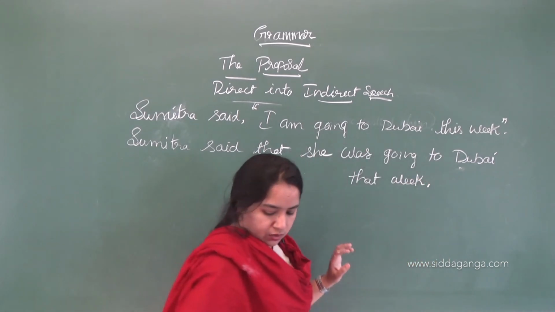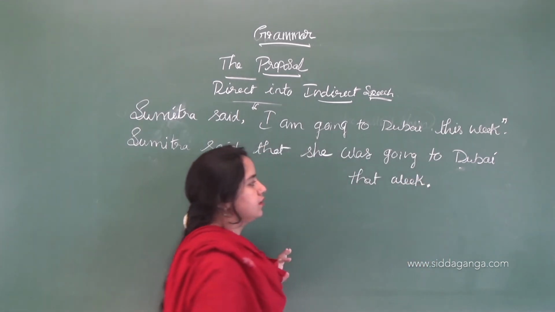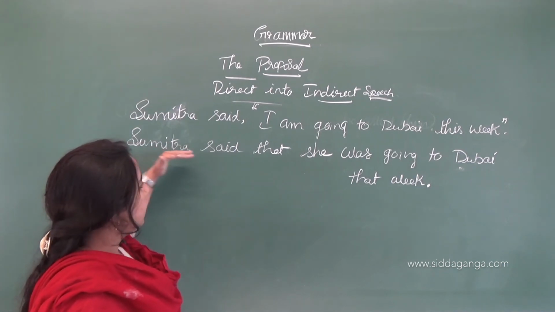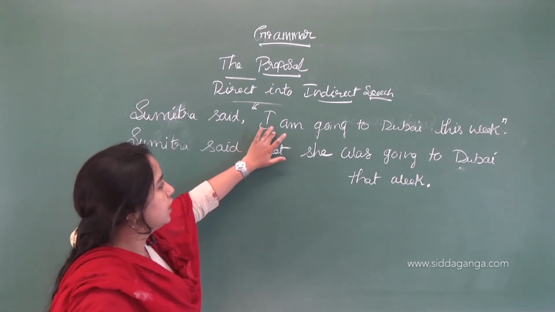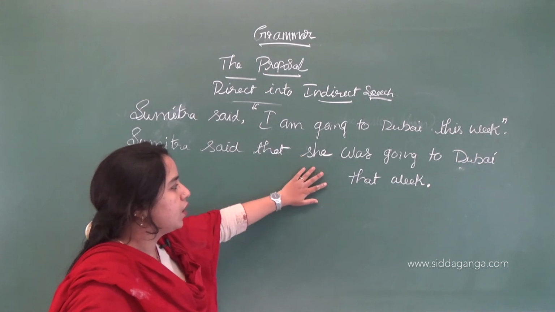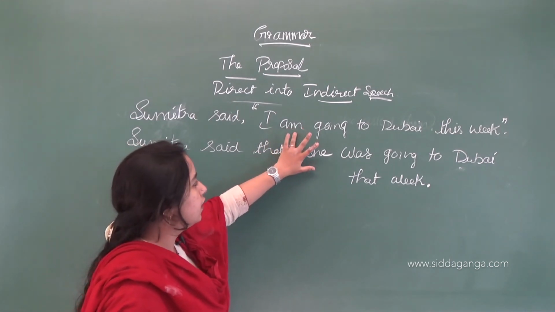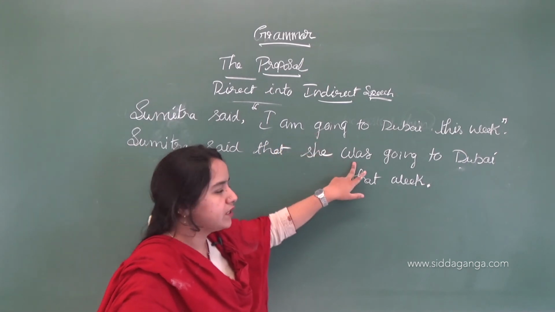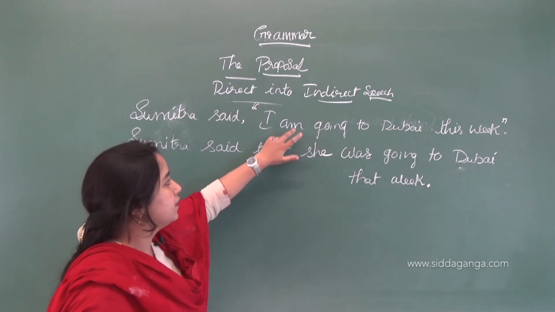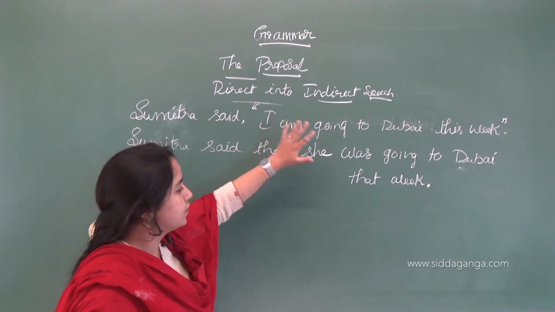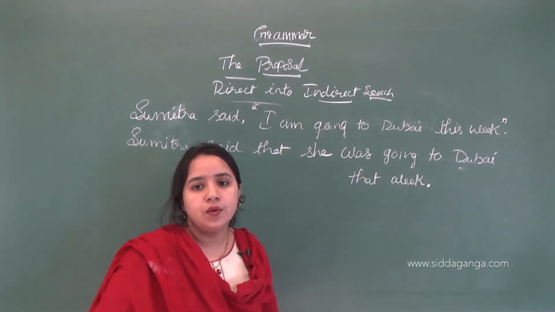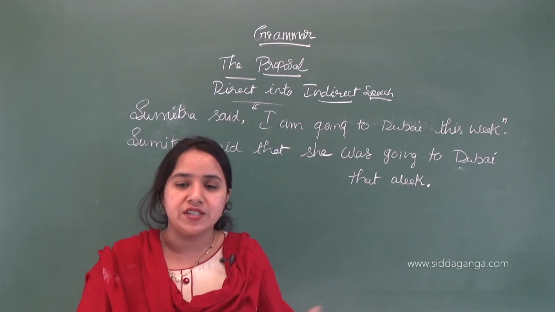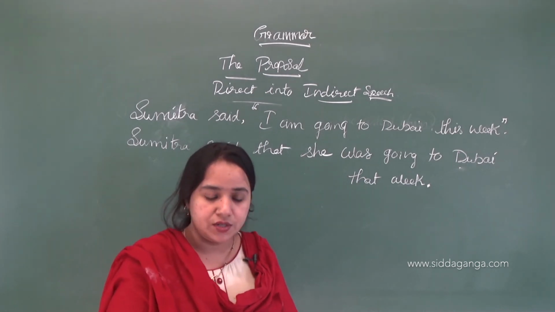Okay, so this is right. So like this we are going to change here. I is changed into the pronoun she, and then the be form is changed because here it is singular, so we have to use was. Here, am is present tense, and was means it is singular form in the past tense, past continuous tense.